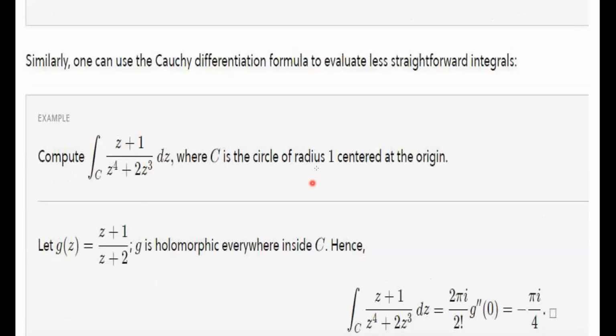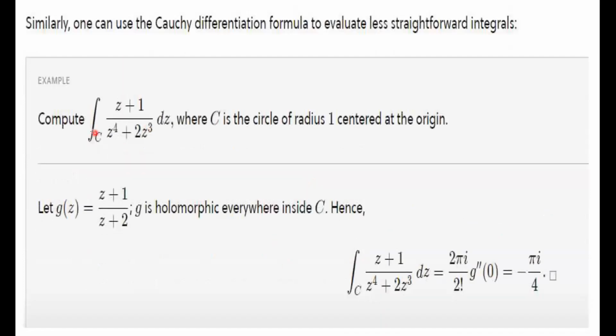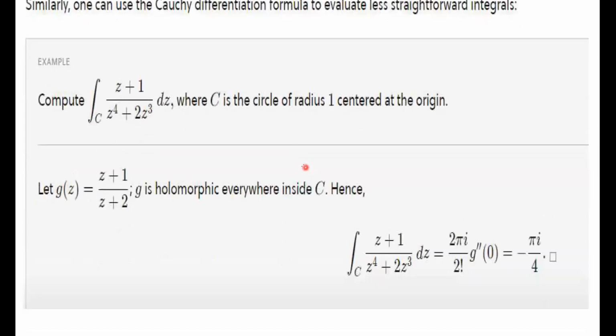Similarly, these two examples also I would like to keep as homework. You just try to find the value of this integral using Cauchy's integral formula. And this is very easy.